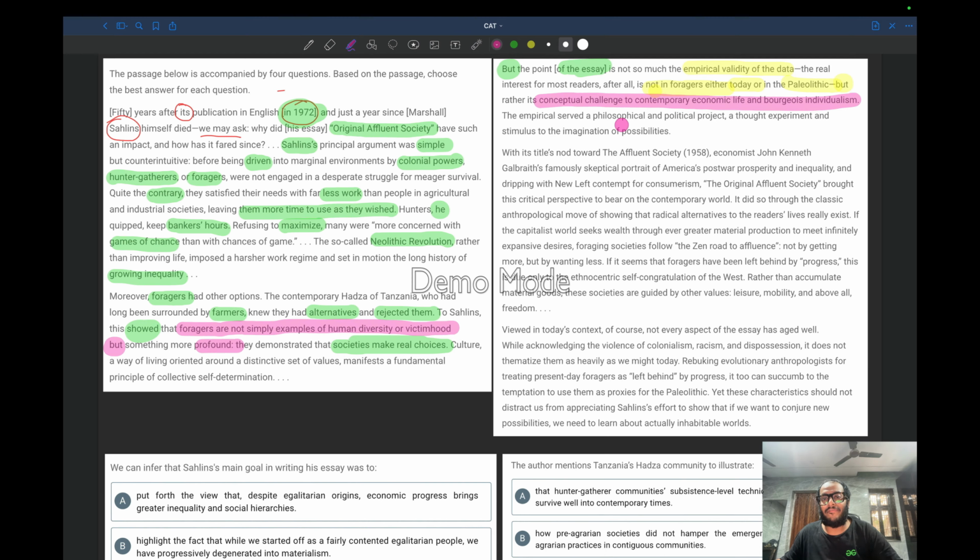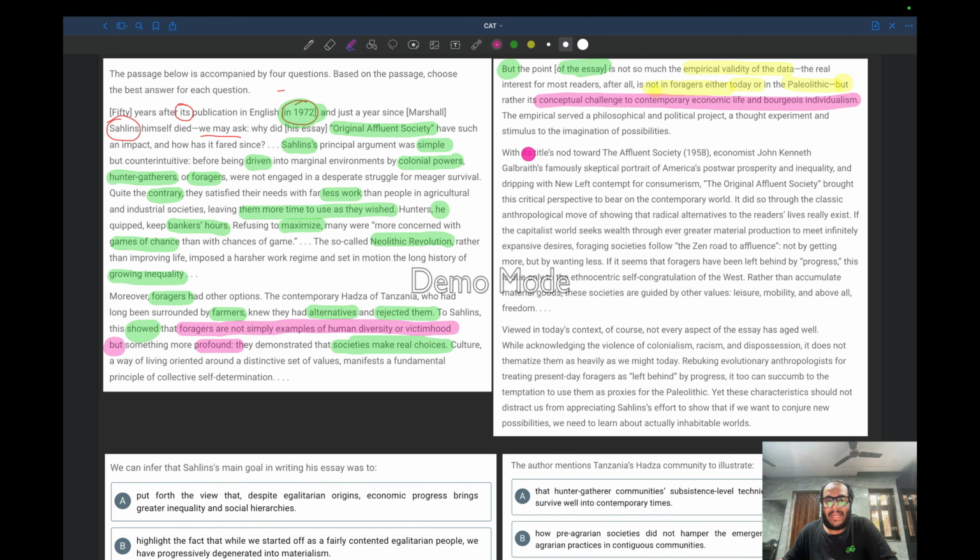The empirical served a philosophical and political project, a thought experiment, and a stimulus to the imagination of possibilities. So this empirical material lets us sit and think that there may be many possibilities for how they are surviving. That's the key here.